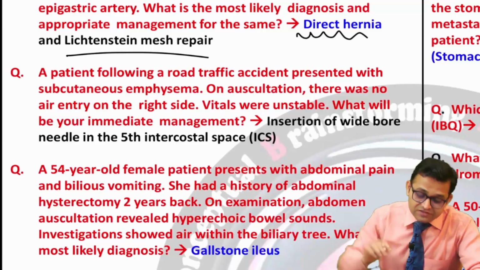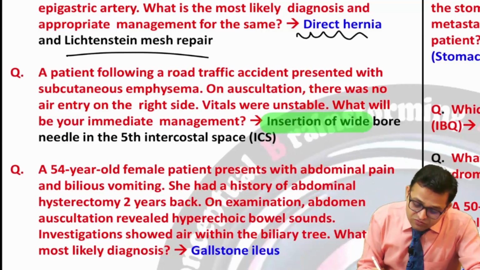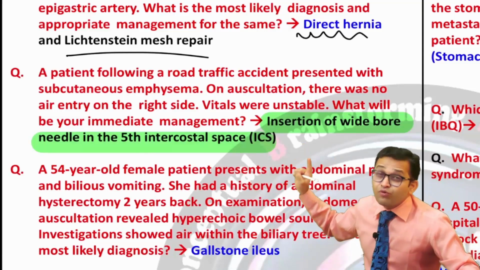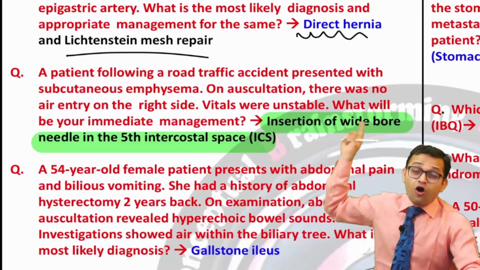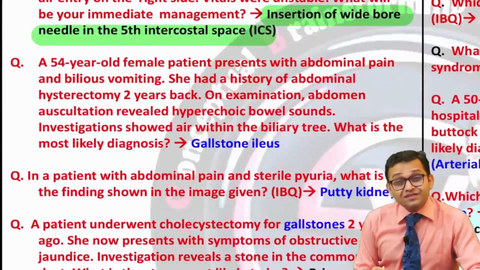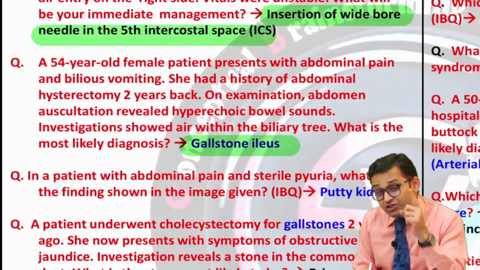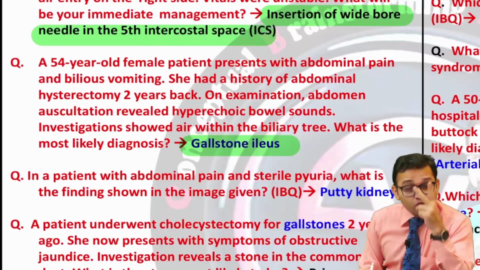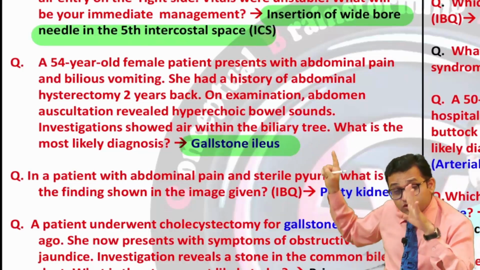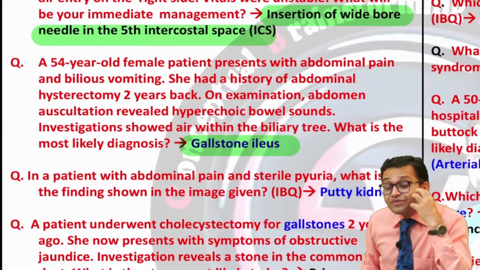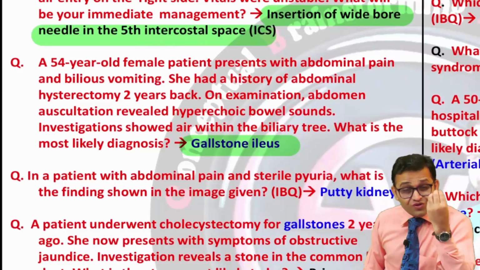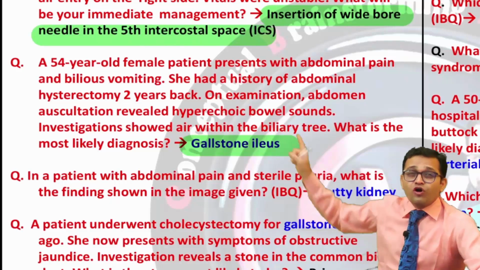So here they ask with the clinical situation, insertion of a wide bore needle in the fifth intercostal space. So intercostal spaces are a very important topic which we learn in our anatomy. On that basis, you can solve this chest trauma topic of surgery. Now, in a similar way, you know the kidney stone as well as the gallstone are important topics. Yes, so gallstone ileus had been asked in NEET PG 2021, and the salivary gland stone had been asked in NEET PG 2023. So you cannot leave the stone related topic.